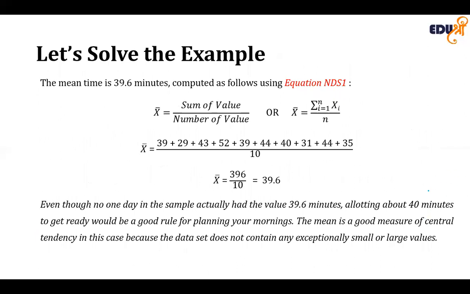Even though no day in the sample had the value of 39.6, allocating this amount of time to get ready in the morning would be reasonable to make the decision. The mean is a good measure of central tendency in this case because the data set does not contain any exceptional values.